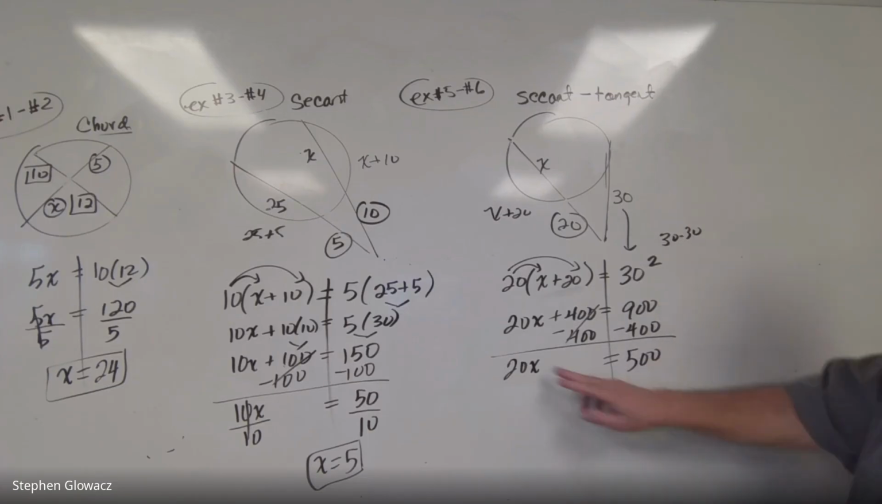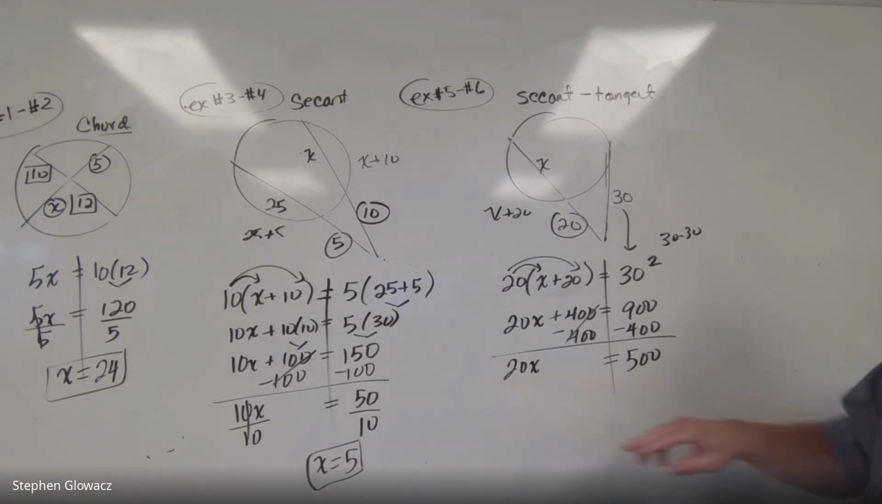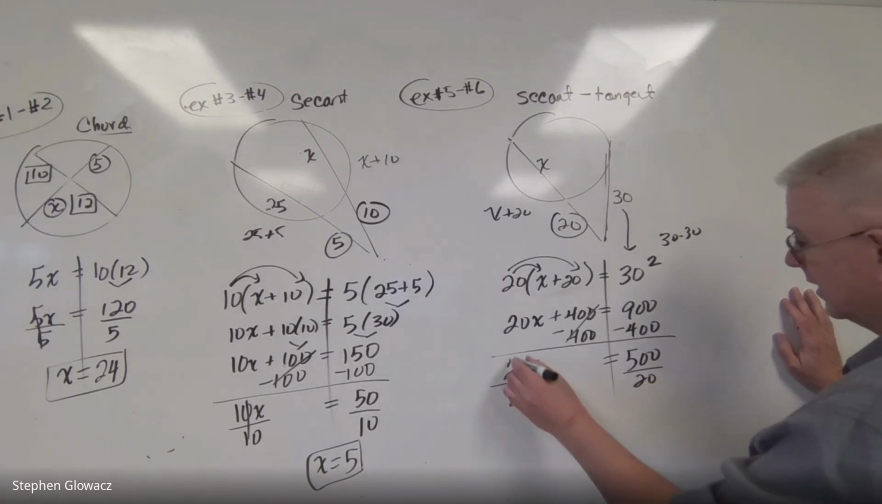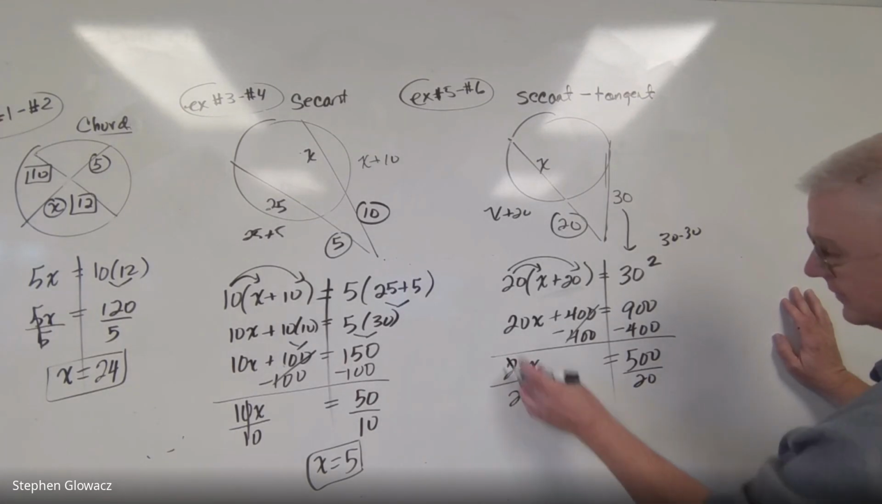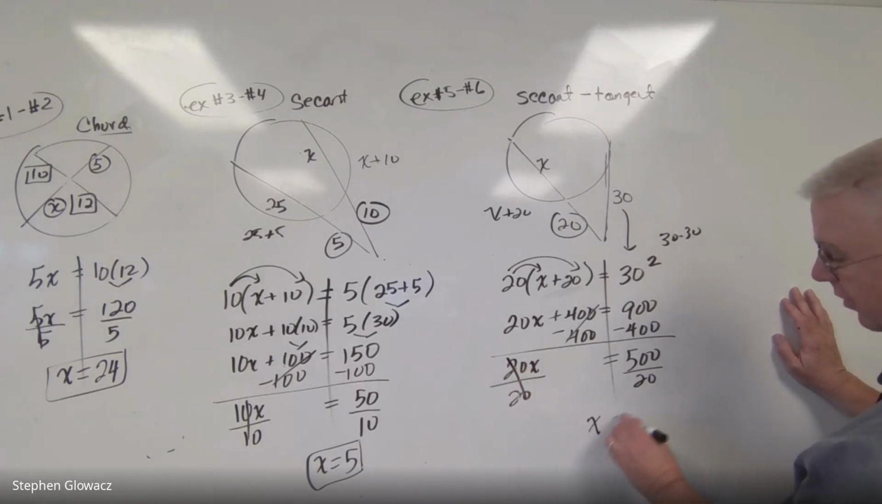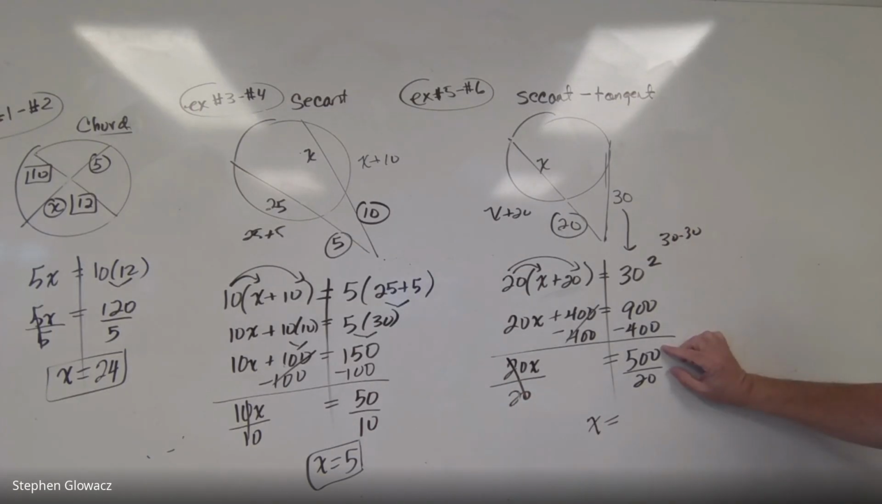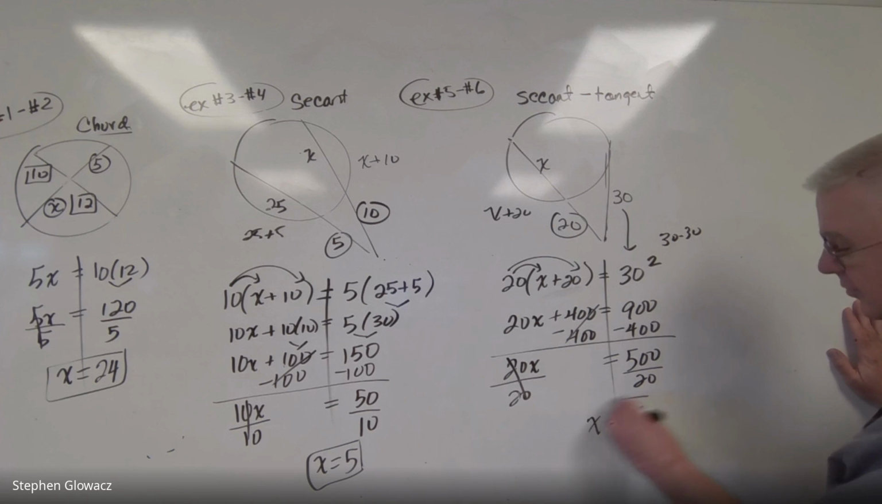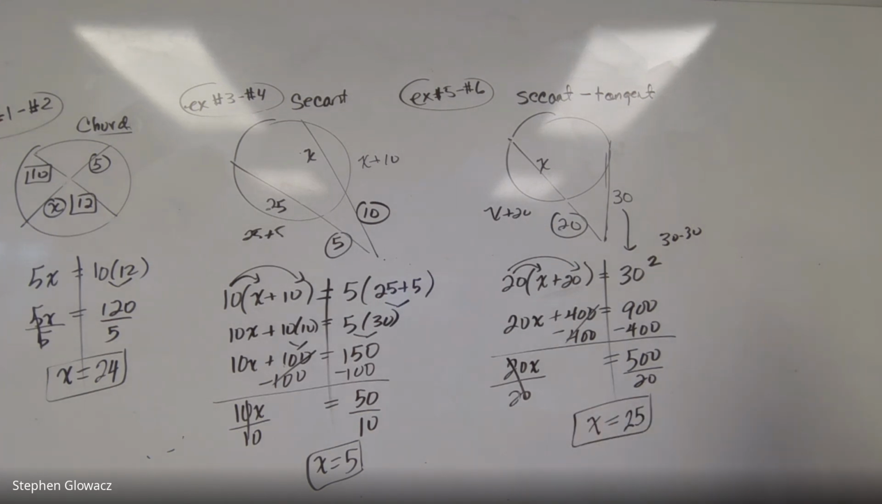And then our last step, x is being multiplied by 20. So we divide 20 to both sides. 20s cancel out over here. That's the whole reason why we divide by 20, of course. And then over here, 500 divided by 20 is 25. And so that is our answer in our example for problems 5 and 6.